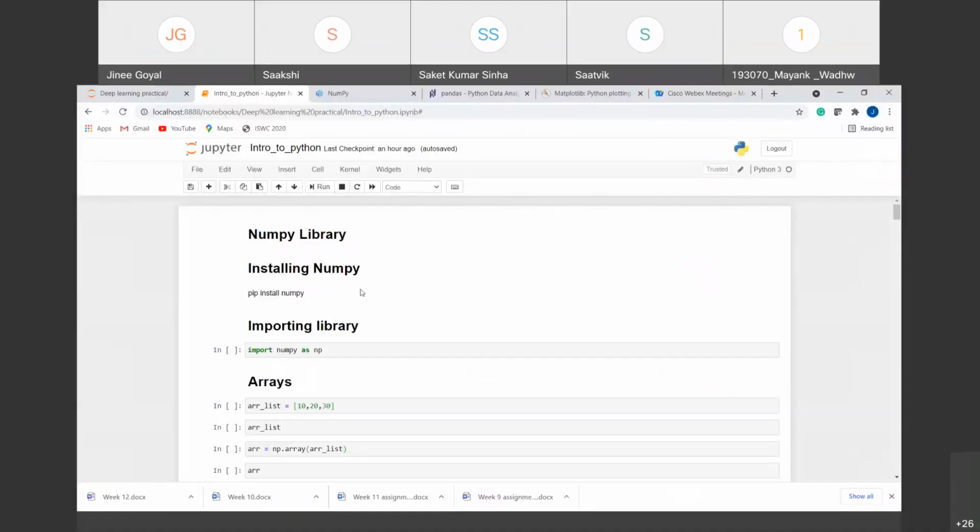Yes, is my screen visible? Yes, ma'am, visible. Okay, so you can interrupt me in between if at any time I am not audible or you are not able to see my screen.